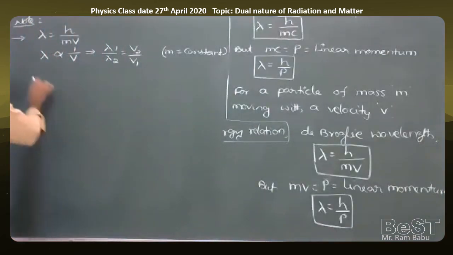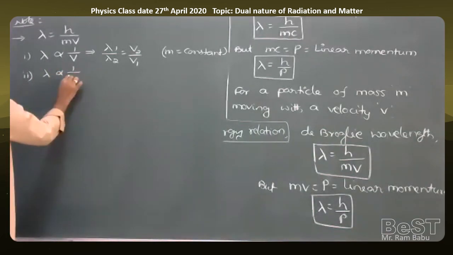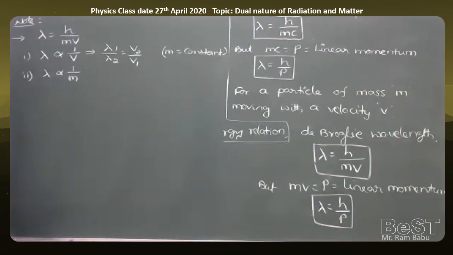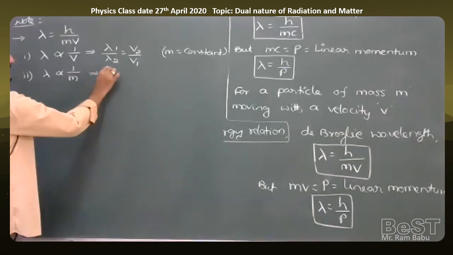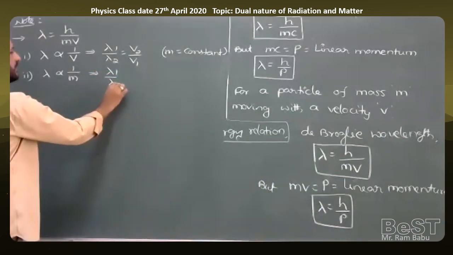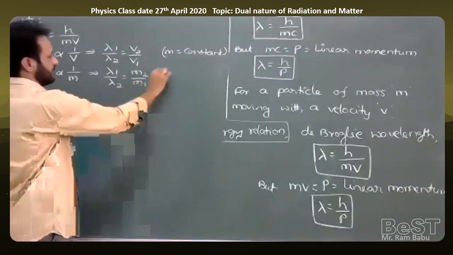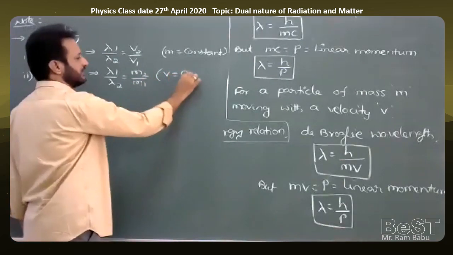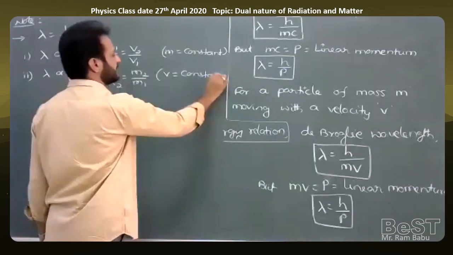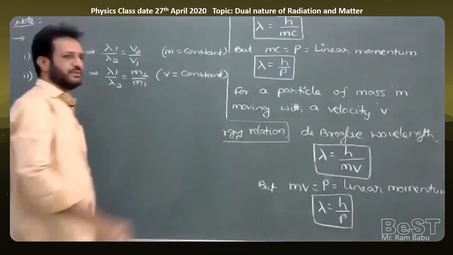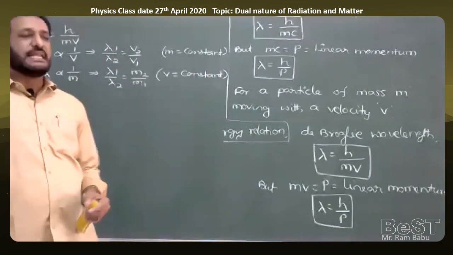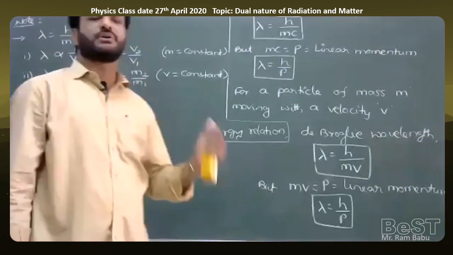Same way, if two particles are moving with the same velocity, then lambda is proportional to 1 by m, we can write. So that implies lambda 1 by lambda 2 is equal to m2 by m1. When two particles are moving with the same velocity, the lighter particle will have more de Broglie wavelength, and the heavier particle will have lesser de Broglie wavelength.